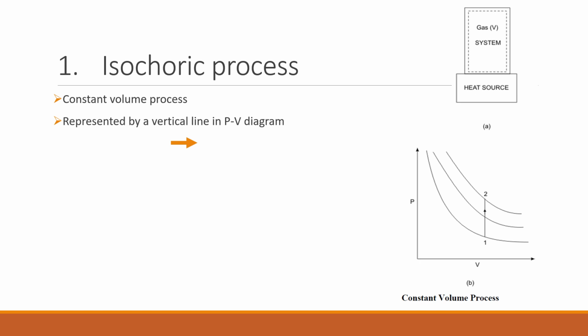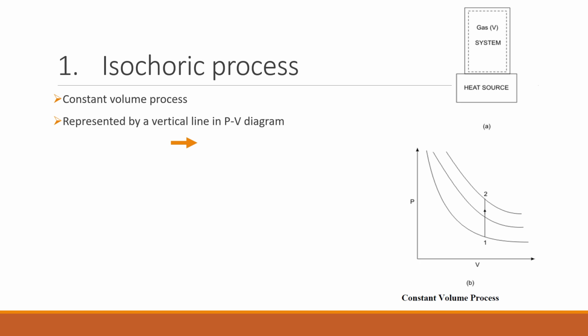Here, the heat source adds some amount of heat energy Q to the system, which contains a particular gas within a container. Since the gas is confined to the walls of this container, the gas cannot increase its volume. Its volume is fixed or constant, even when we add heat energy via the heat source.